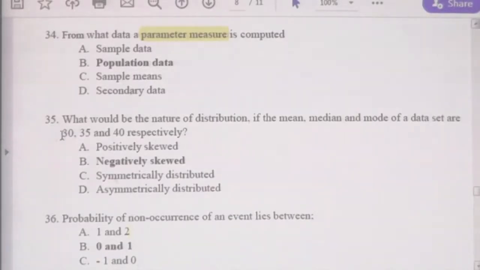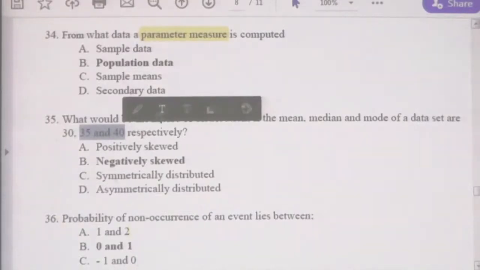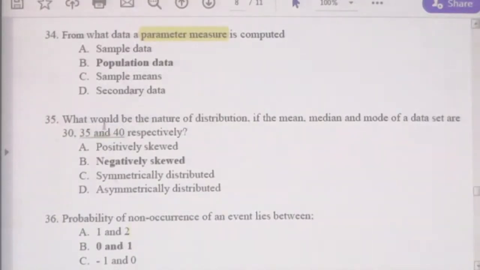The mean value is 30, but the middle value, that is the median, is 35, and the most frequent value, that is the mode, is 40. Both the median and mode are higher than the mean value, that is, it is negatively skewed, right.